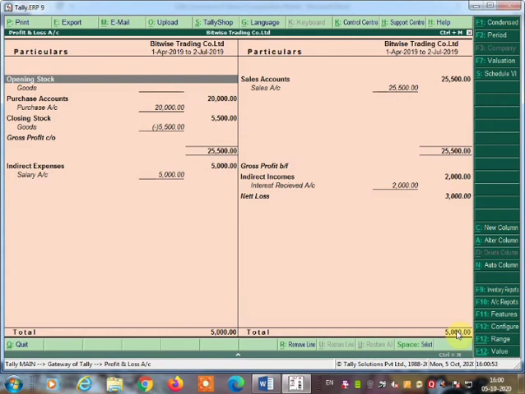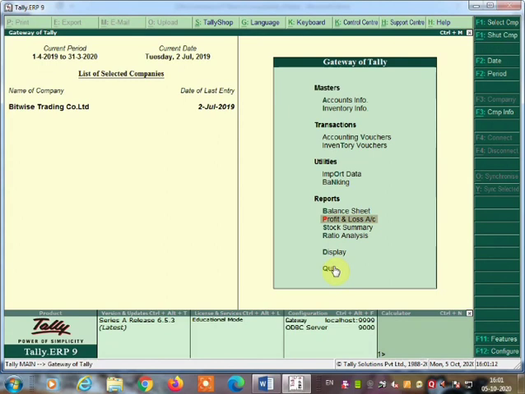So that's why the 5,000 is here and here 5,000. Here also, in the trading account, we made the tally over here. Look here, 25,000, and here the same thing, closing stock goods here 5,500. So this is a profit and loss account. Come out from this by pressing the escape key and then go to the balance sheet.